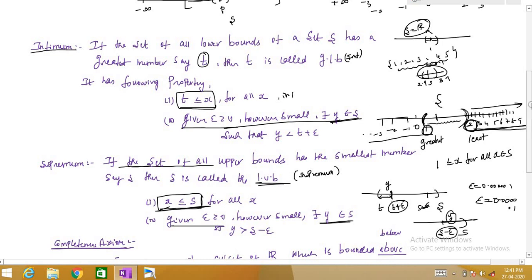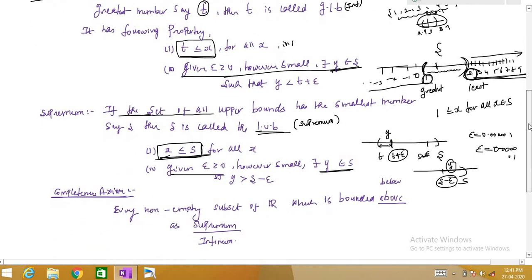Before getting into our theorem, these three are the very basic results.